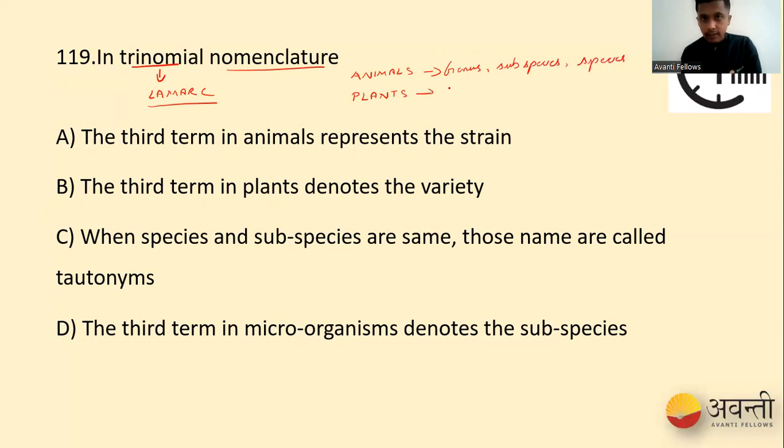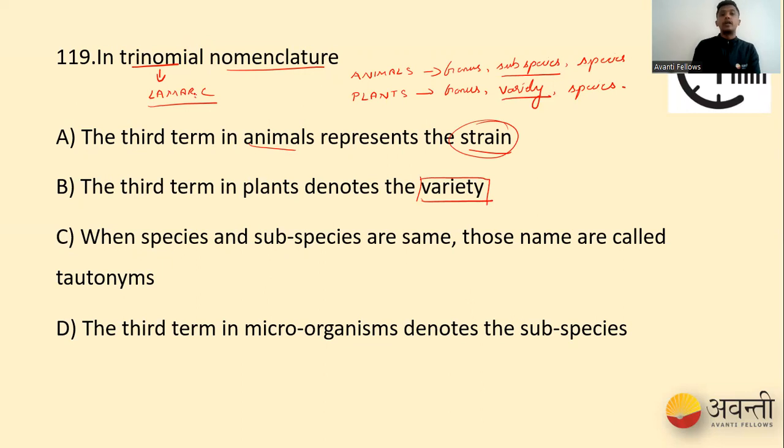Whereas in plants, we have genus, and then we have variety, and then we have species, right? So Carolus Linnaeus wanted subspecies for animals and variety for plants. So in animals the third name represents strain, which does not make any sense. Whereas here, the third name in plants denotes variety, right? So who proposed it? Lamarck proposed it, and he wanted the second name, that is, genus, variety, and species. So variety was for the plants. So option B is right.